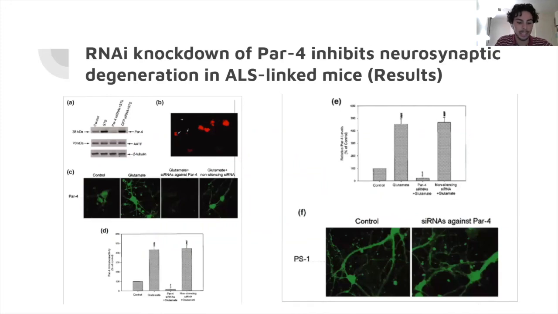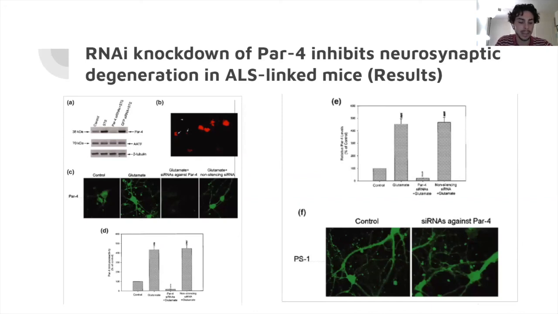And so in figure B, we can see that the fluorescently labeled short interfering RNAs are showing up in the motor neuron cells as the bright red spots, and this means that the transfection was successful. And comparison of PAR4 expression levels in wild type and transgenic mice confirm that PAR4 expression is increased in transgenic mice with ALS symptoms, and that RNAi knockdown of this protein could protect the mice from motor neuron degeneration. This was determined after confirming several results in combination.